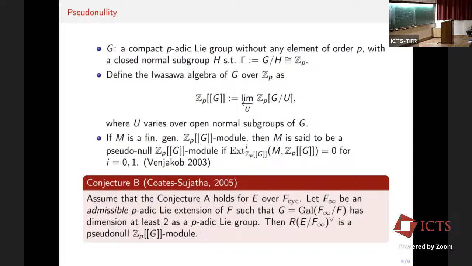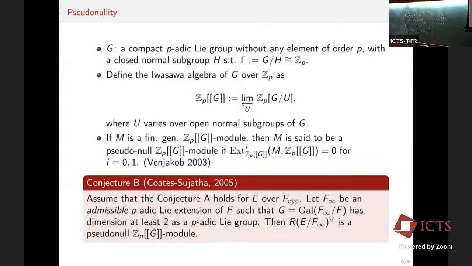Firstly, F is a number field and F infinity should contain the cyclotomic Z_p extension. That is condition 1. Second, only finitely many primes of F should ramify in F infinity. And thirdly, the Galois group G should be a compact p-adic Lie group without any p-torsion. Then we say that it is an admissible p-adic Lie extension.